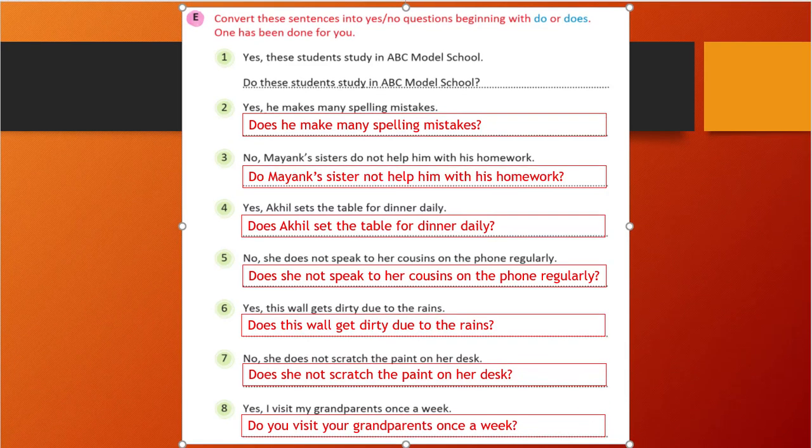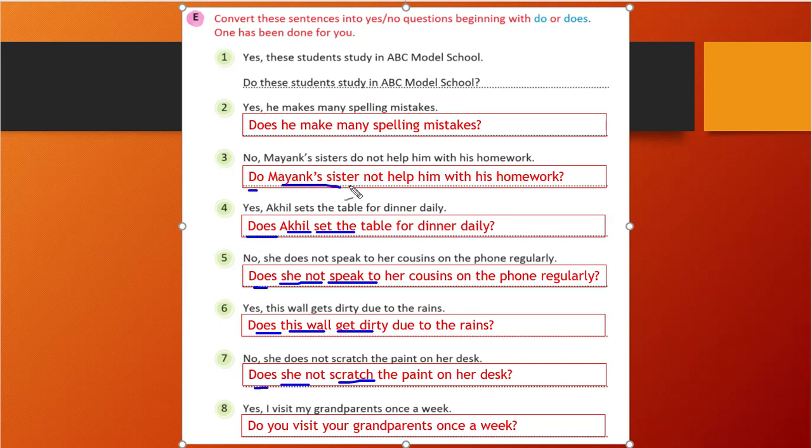So here you see what is the formation of the question. You see here does, then he, she, or it, or singular noun, then verb. Similarly, does, he, she, and then verb. Does, then noun, and verb.